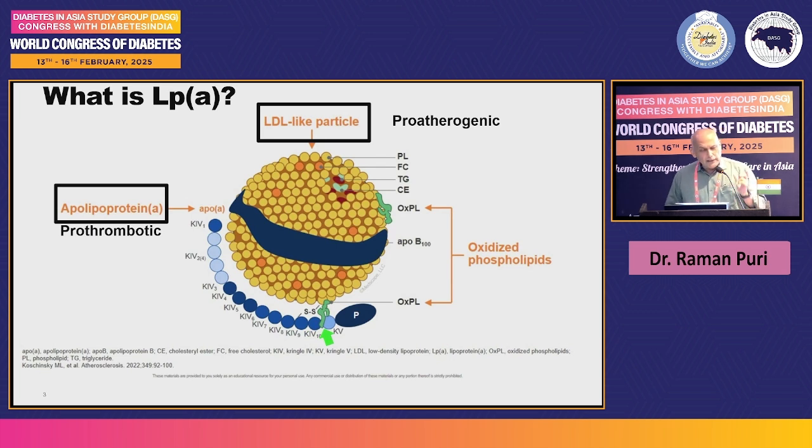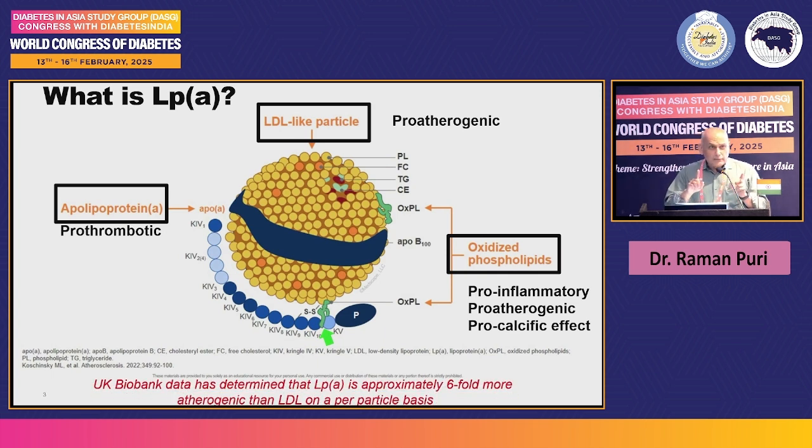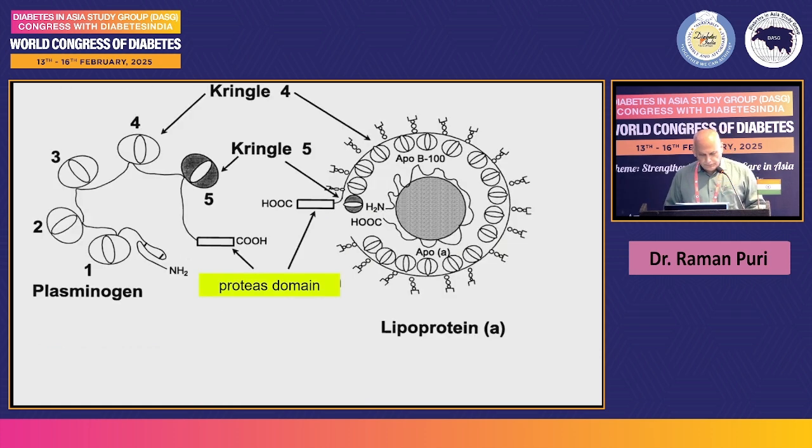And both the LDL particle and apoprotein A carry oxidized phospholipid, which is known for its pro-inflammatory, pro-atherogenic, and pro-calcific effect. Remember, on a particle to particle basis, lipoprotein A particle is 6 times more atherogenic as compared to LDL particle.